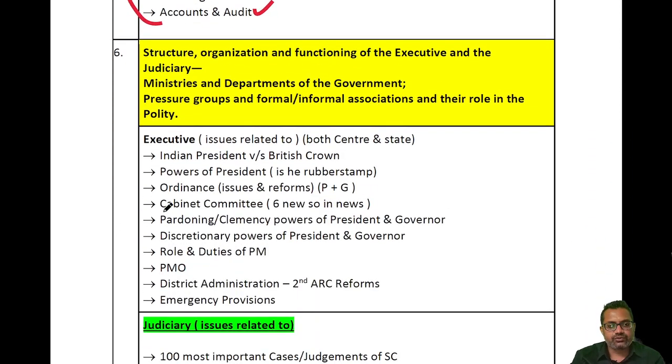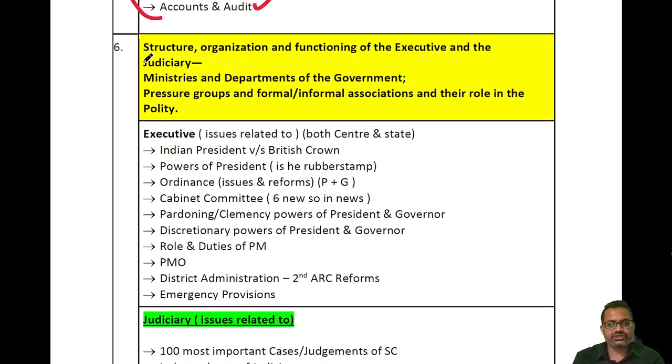And now we'll move towards the sixth topic, that is judiciary, executive and pressure group. So when you will study executive, you will be dealing with all these aspects: emergency, PMO, cabinet committee, ordinance power of the president. What are the different powers of president? What is the difference between Indian president and the British crown? Because both are the nominal heads of the government.